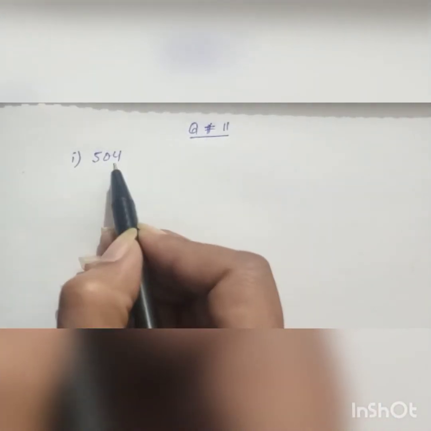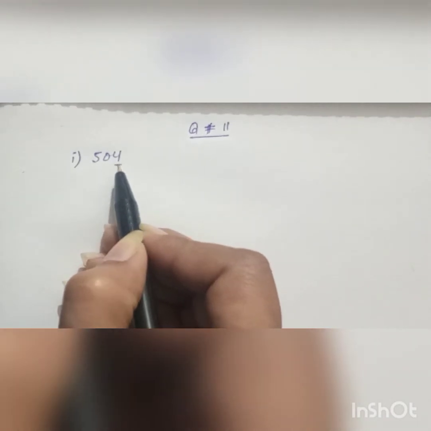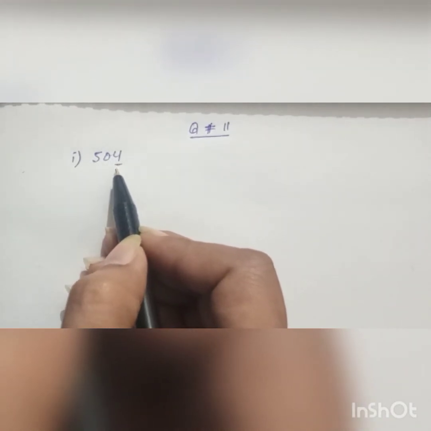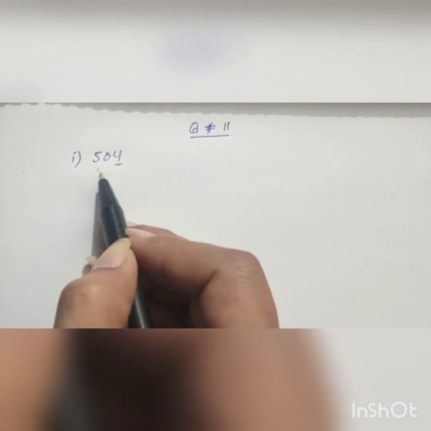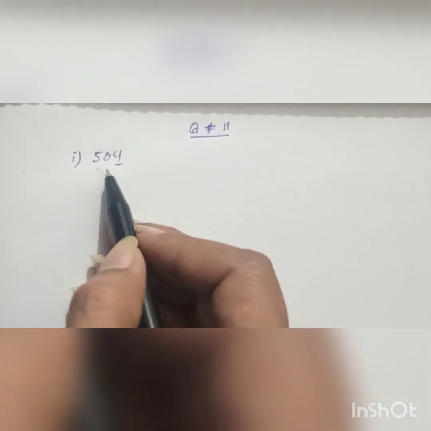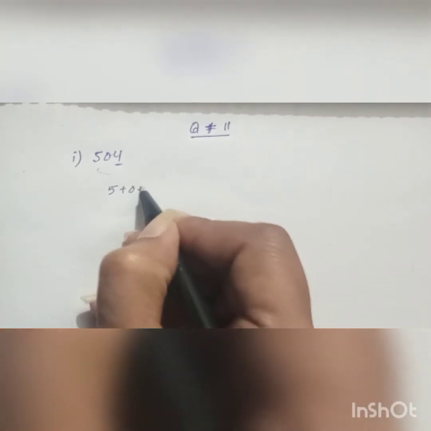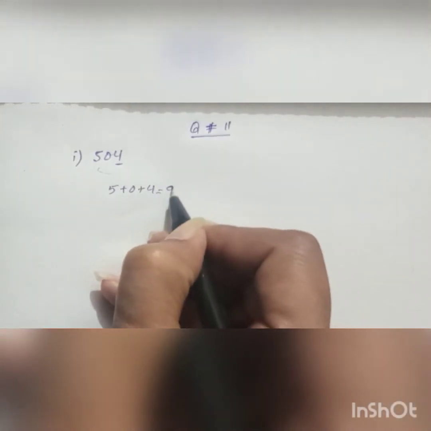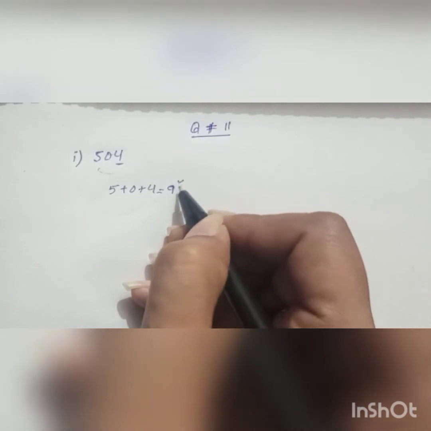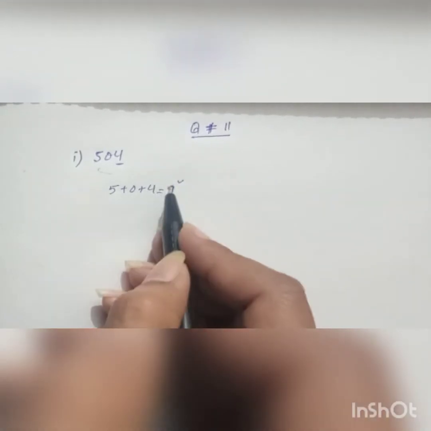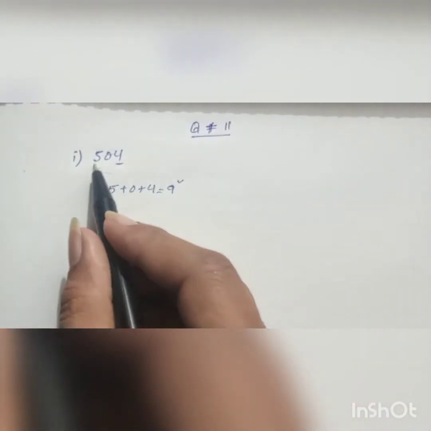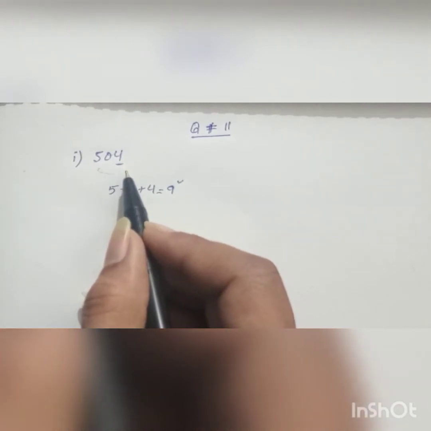As we can see, at unit place the digit is an even number, so this number is divisible by 2. Now sum the digits: 5 plus 0 plus 4 is equal to 9. As we can see, 9 is a multiple of 3. So both conditions are satisfied, which means that 504 is divisible by 6.